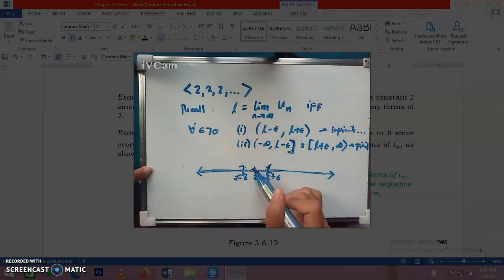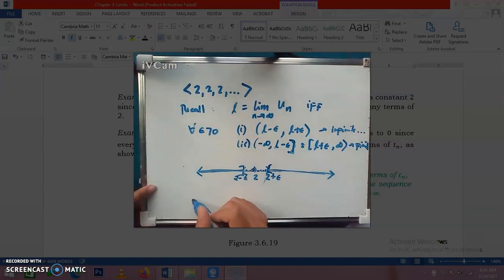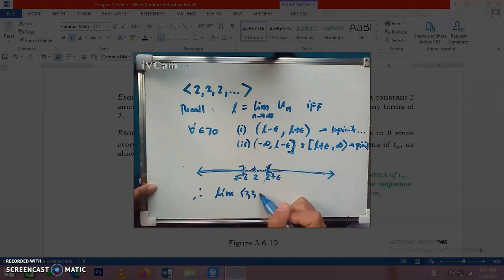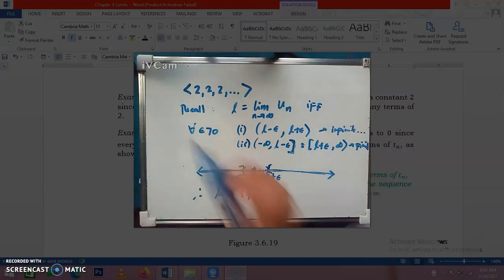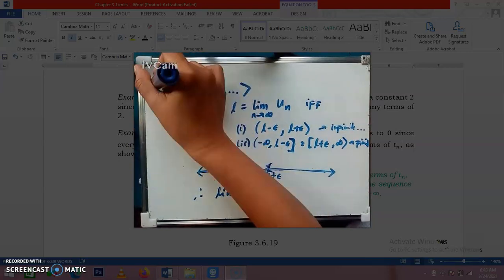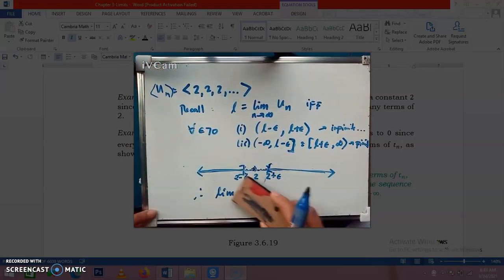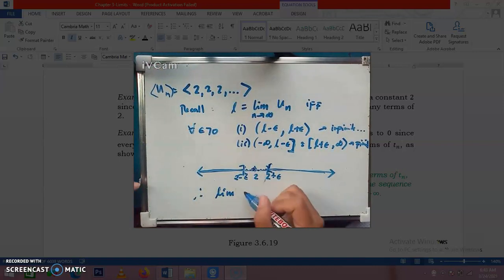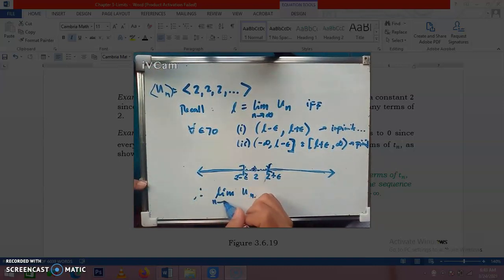Therefore, this satisfies the definition of the limit of the sequence. We can say that the limit of the constant sequence, let's denote this as u sub n, the limit of u sub n as n approaches infinity is equal to 2.